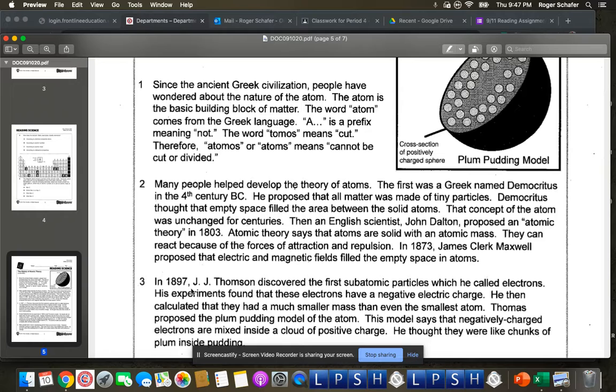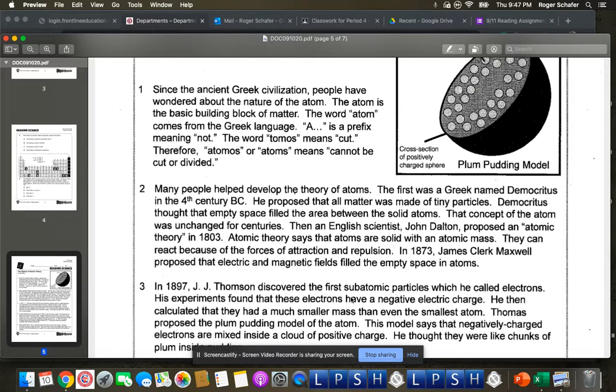In 1897, J.J. Thomson discovered the first subatomic particles, which he called electrons. His experiments found that these electrons have a negative electric charge. He then calculated that they had a much smaller mass than even the smallest atom. Thomson proposed the plum pudding model of the atom.